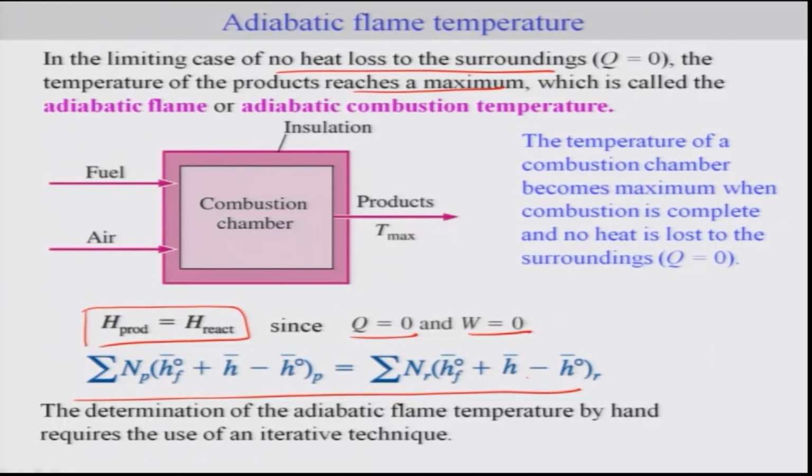Then you can determine this adiabatic flame temperature, because the temperature of the product will keep changing, so that becomes a variable, and one can iterate such that the left hand side expression has the same value as the right hand side. So one can do an iterative analysis to come up with the value of the adiabatic flame temperature.